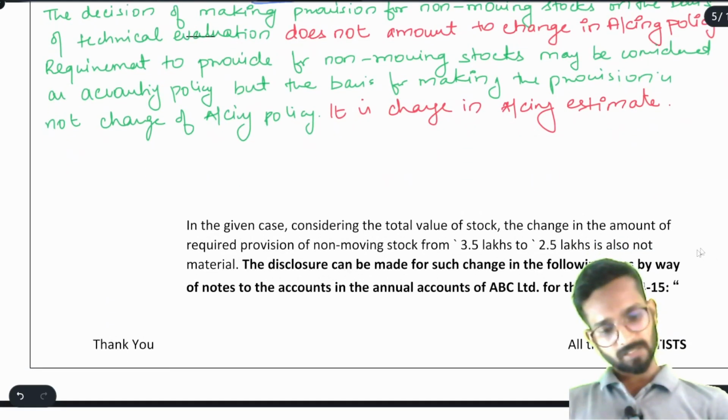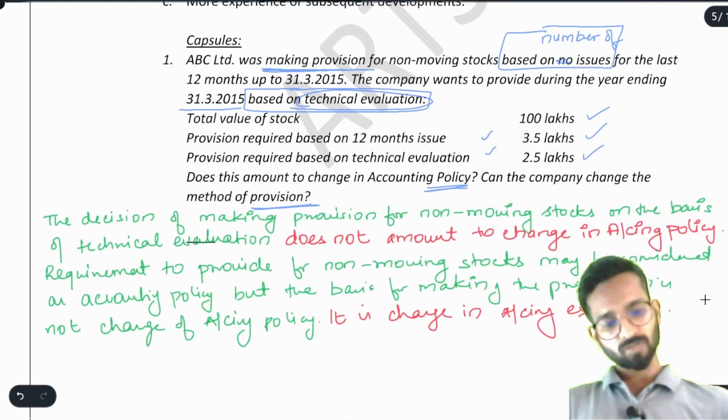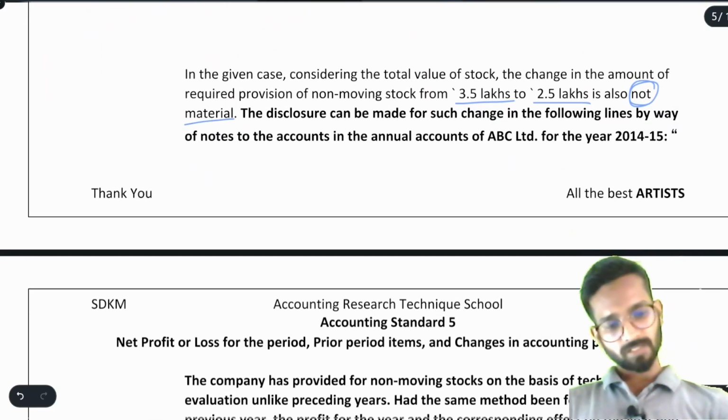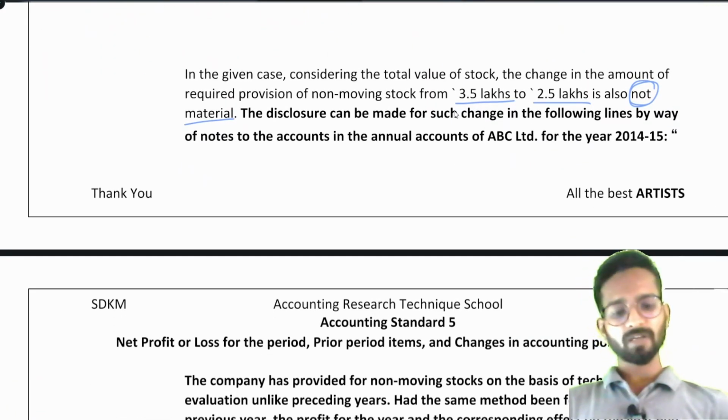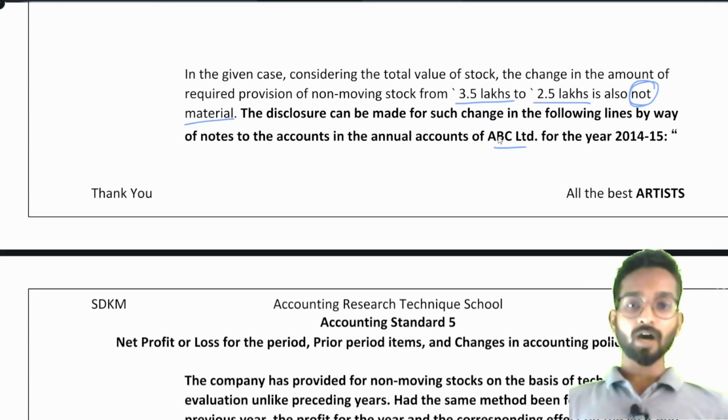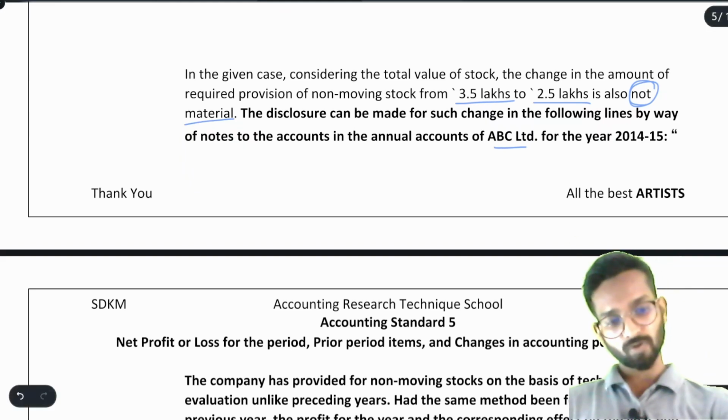See, in the given case, considering the total value of stock, the change in the amount of required provision of non-moving stock from 3.5 lakh to 2.5 lakh is also not material. Why? There has been a change of only 1 lakh. The company has a stock of 100 lakhs, and the provision fell from 3.5 to 2.5. So it is not material. The disclosure can be made for such change in the following lines by way of notes to accounts in the annual accounts of ABC Limited. This answer shows how you will disclose in the annual reports of ABC Limited. See, what are the lines?